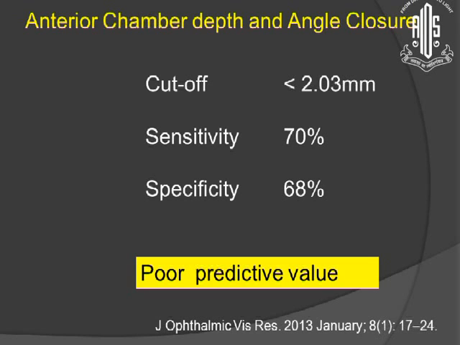Another study has also shown that if the cutoff point is less than 2.03 mm of the ACD, the sensitivity of developing angle closure is 70%, and the specificity is very low. So anterior chamber depth alone has a poor predictive value. So you cannot simply go with ACD.